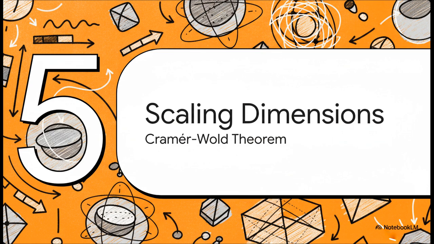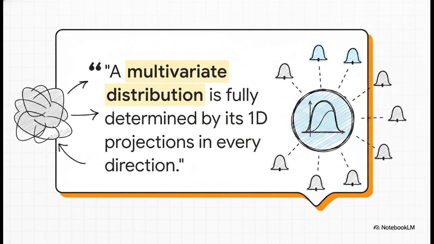All right, Section 5, Scaling to High Dimensions, the Cramér-Wold theorem. So testing 1D shapes is flawless now, but how on earth do we handle a massive 192-dimensional embedding space? EPS-Pulley works great in 1D, but 192 dimensions is a totally different beast. The Cramér-Wold theorem offers an incredible escape route.